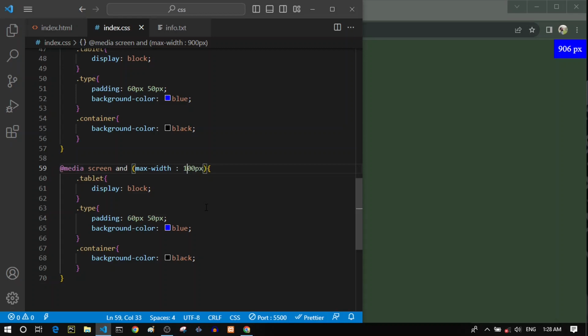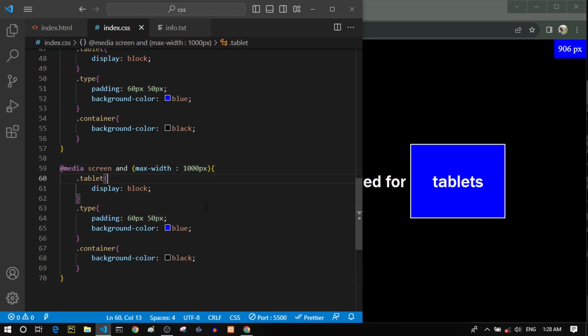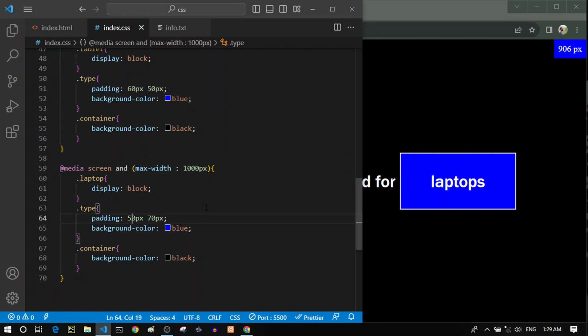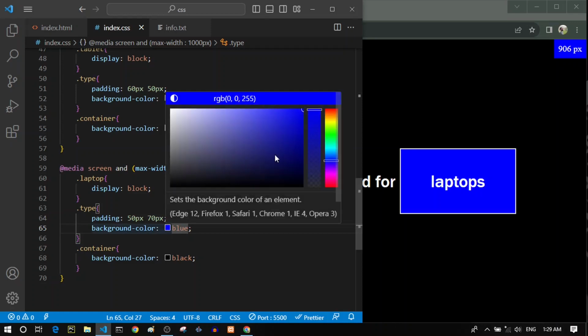So let's make it 1000 pixels, and instead of tablets, let's select our laptops, displayed as block. The type of this should be a little larger, for example. So this is something like laptops. Actually, let's keep it 50 pixels, and let's change its background color to a different value.